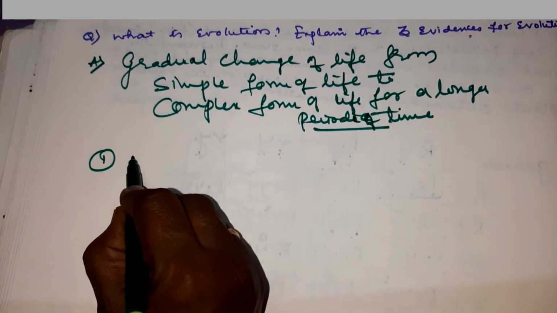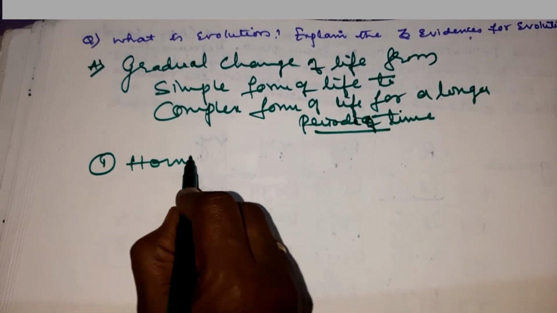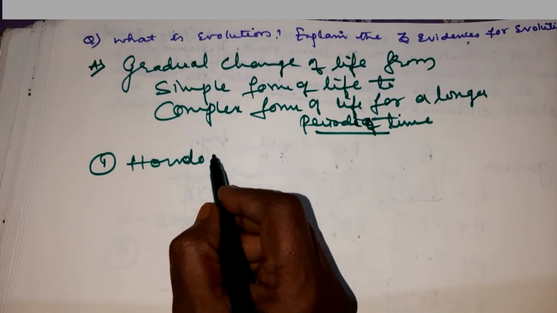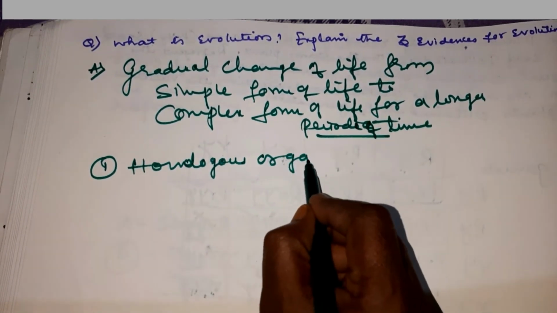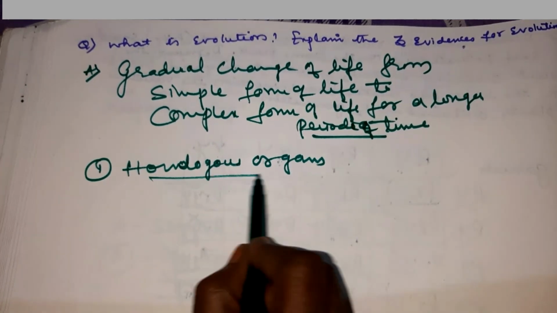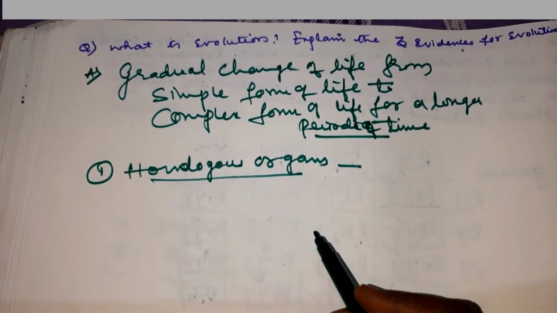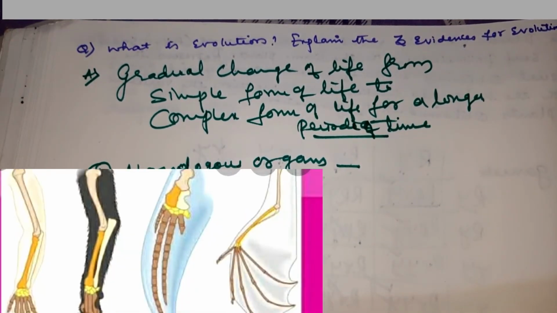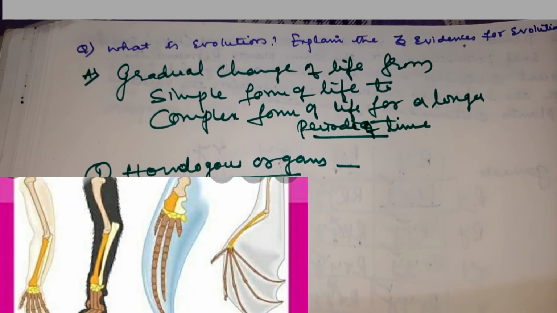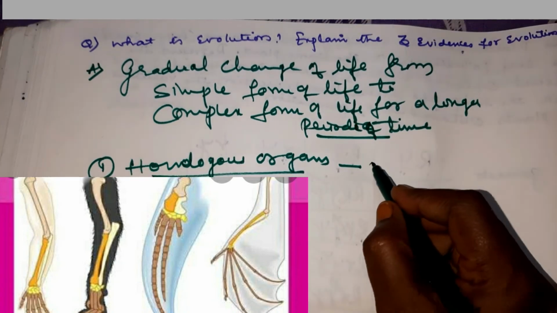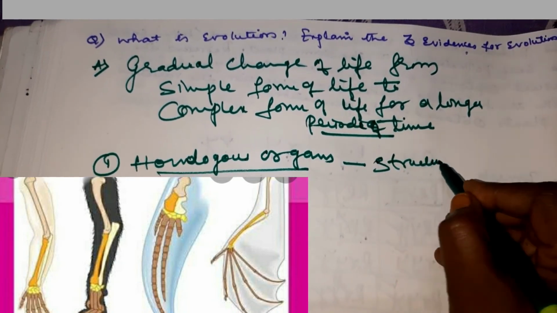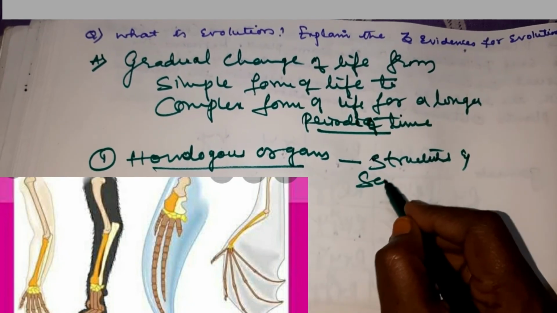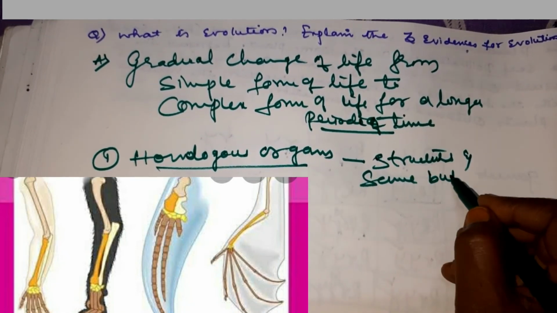So what are the 3 evidences for evolution? We have many evidences, children. The first is homologous organs evidence. Homologous organs are the organs which have the same basic structures but perform different functions.